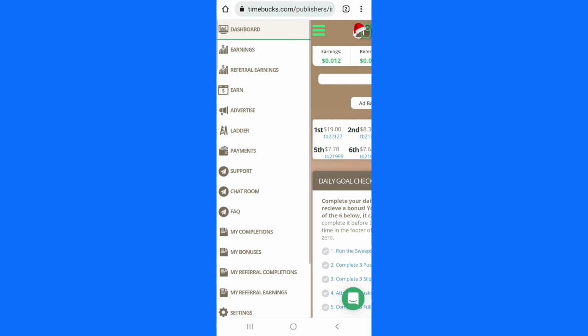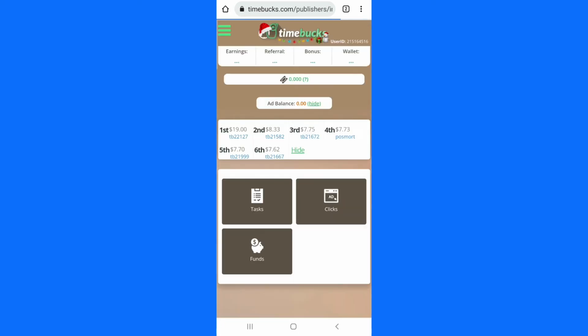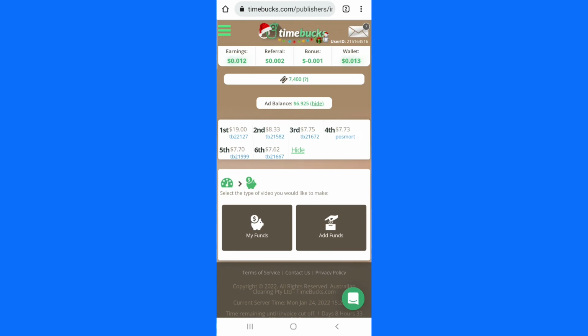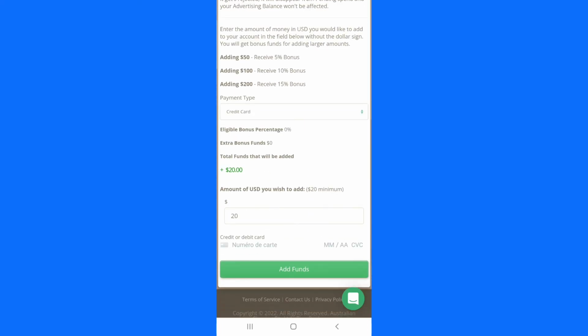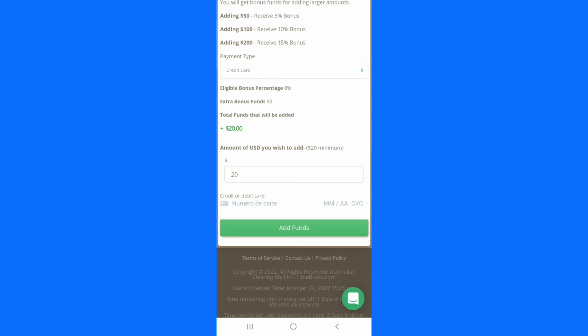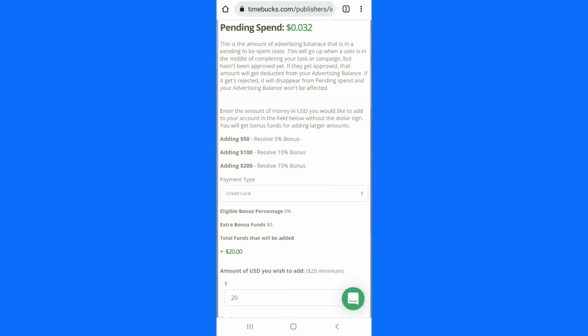If I click on this section here at the top that says advertise, you will see that you can add money to your account. If I click on add funds, you can see that I have $6 in my advertising account. If you want to add funds, you just need to scroll down and enter your card, and the minimum amount you can add is $20. So you add your money.